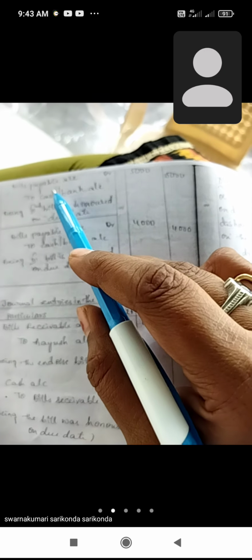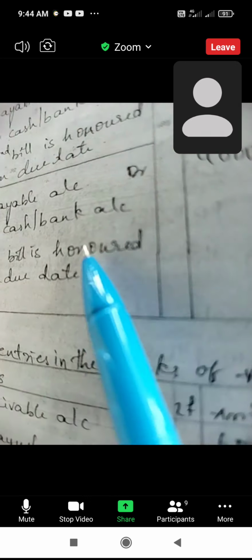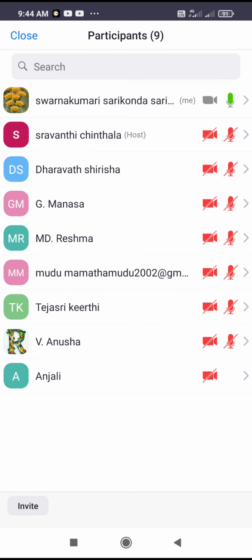Okay, okay girls. Skandeshwari, hello. Skandeshwari and Mamata, Tejasvi. Yes, ma'am. So did you understand, Ramya? Okay, understood?